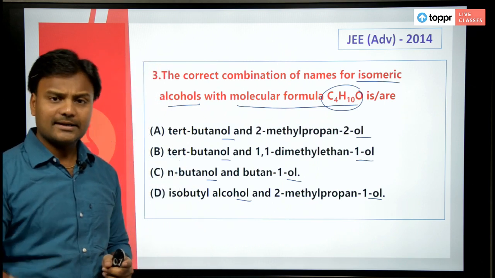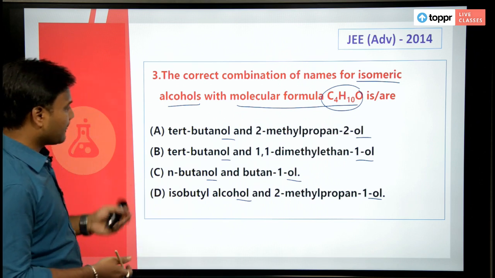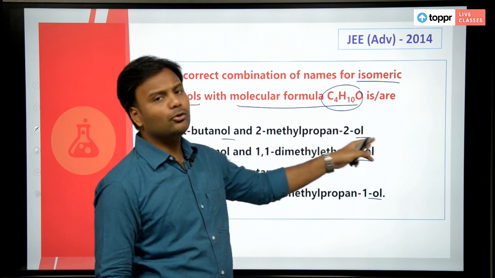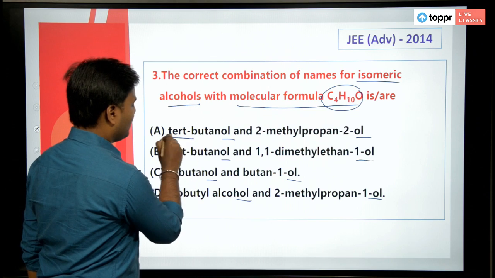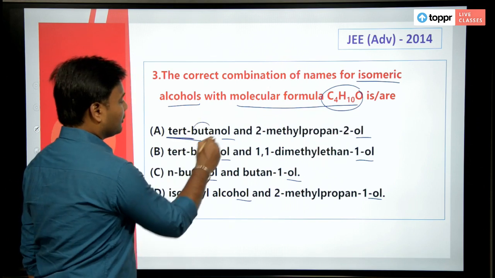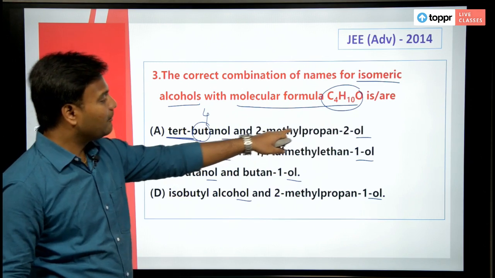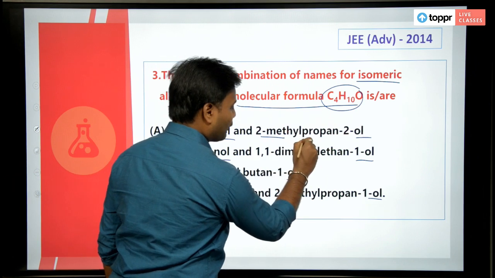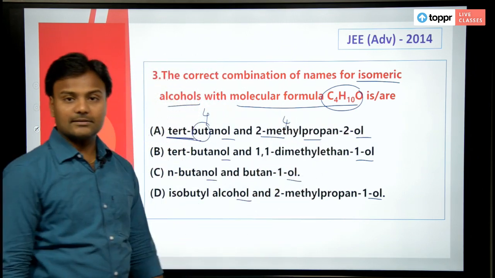Without writing structures, can we figure out whether they are correct or not? Tertiary butanol and 2-methyl propan-2-ol. Tertiary butanol means you have 4 carbons here; 2-methyl propane, 3 carbons plus 1 methyl, totally 4 carbons in this case.